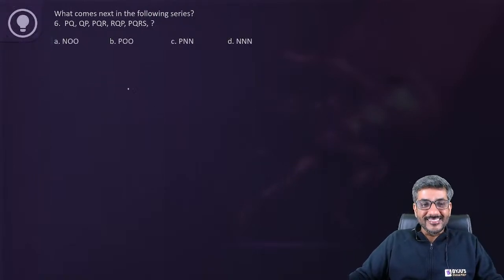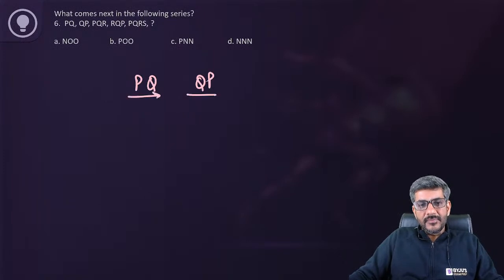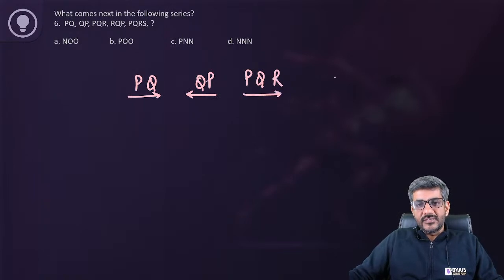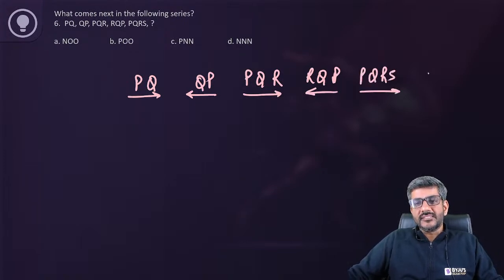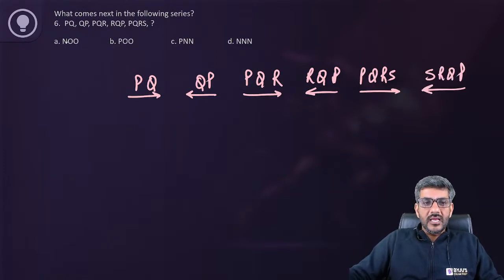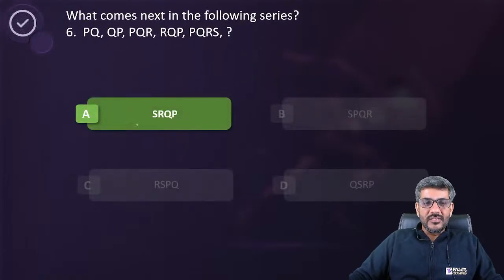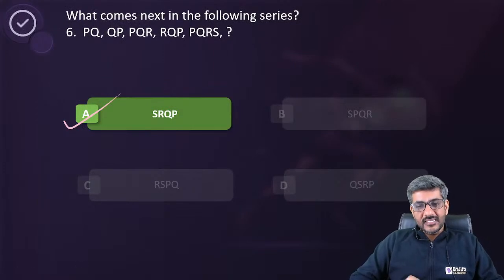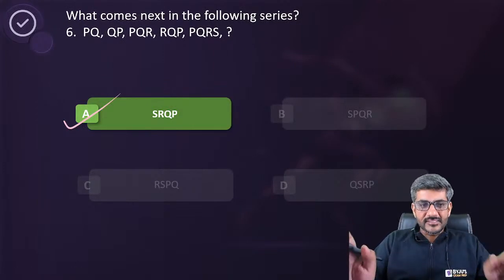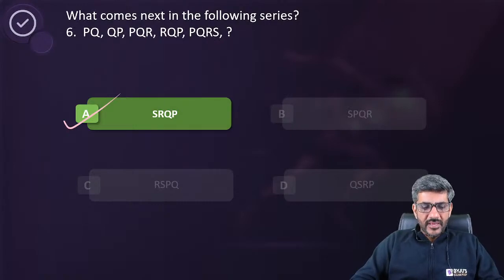Now, let's see the answer. So first we have PQ. The next term is exact reverse of that, isn't it? Then we have PQR. The next term is exact reverse of that, that is RQP. So now if I am having PQRS, of course the next term has to be exact reverse of that, that is SRQP. So therefore my answer has to be SRQP. I think the options have been entered wrongly here. SRQP. The answer has to be option A. SRQP is the correct answer. I see everyone has given the right answer. I don't think anyone would be having a doubt in this.